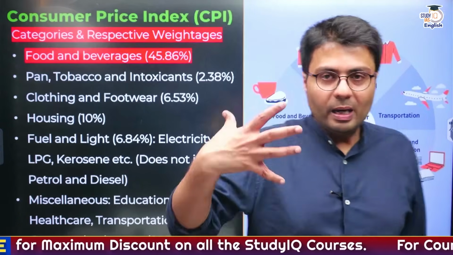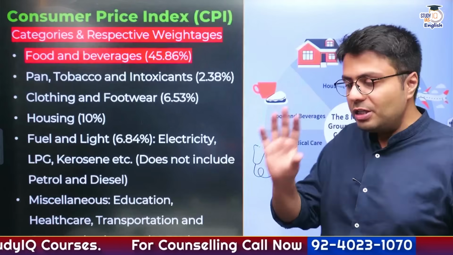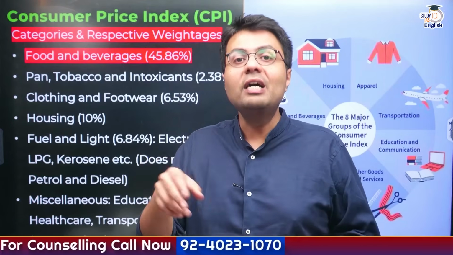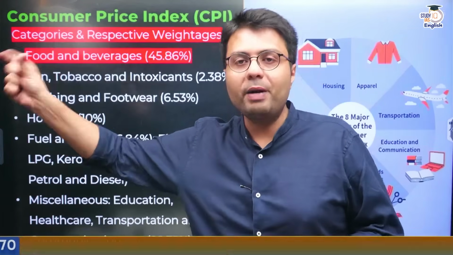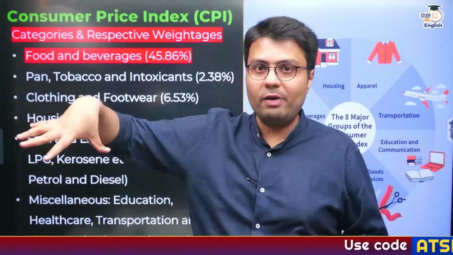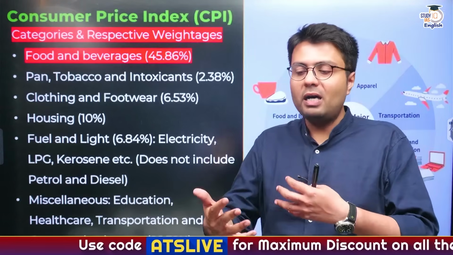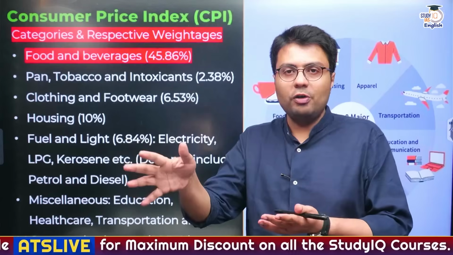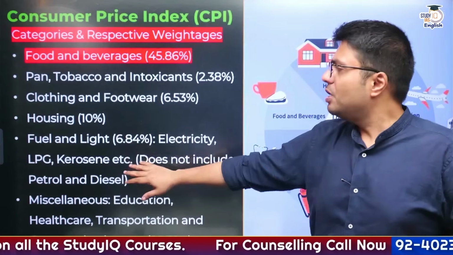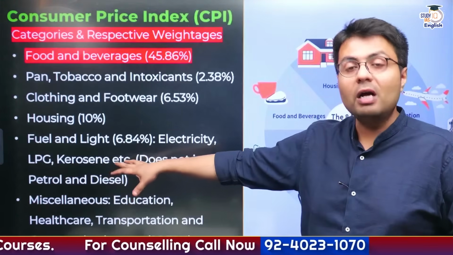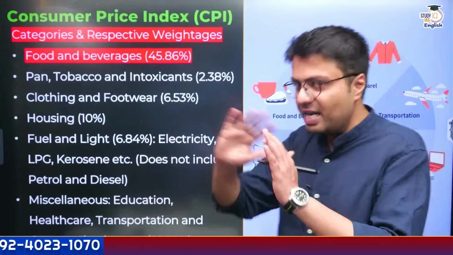Now to calculate inflation in India, we rely on a particular index known as consumer price index. Consumer price index tells us about the inflation at retail level. So people like you and I, whenever we go to a market and we pay prices for that commodity, inflation at that level is calculated using the CPI. Now obviously people like you and I, we spend our money not just on food items but on different commodities. We spend our money on clothing and footwear, on paying the rents of our houses, using electricity, LPG to power our houses and kitchen, paying for education, healthcare, transportation, communication, etc., right?